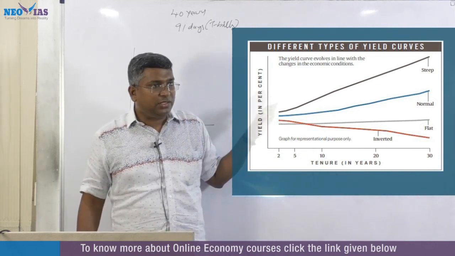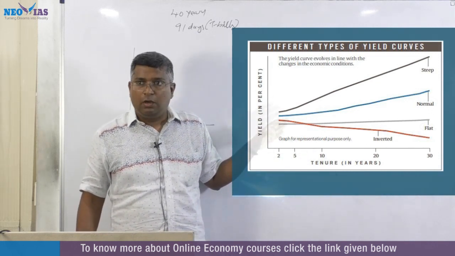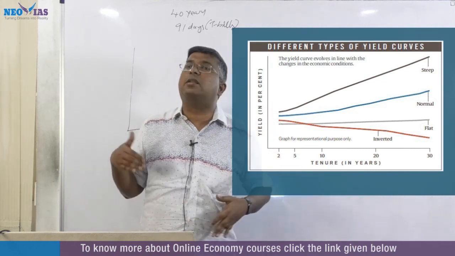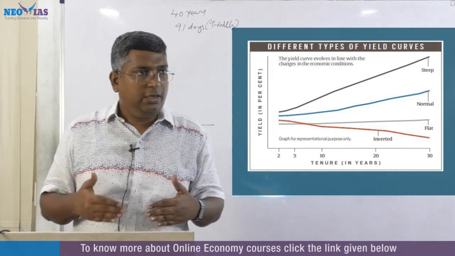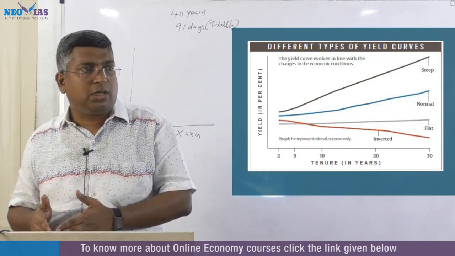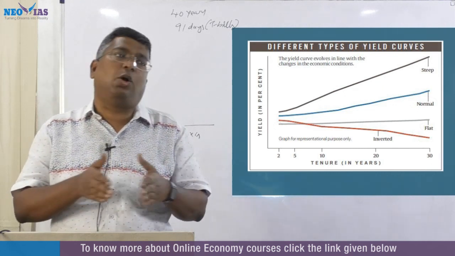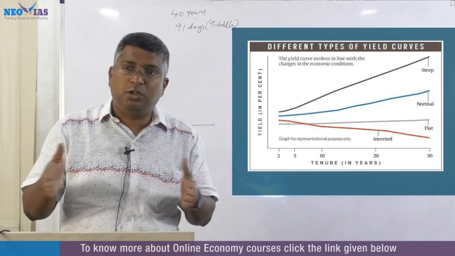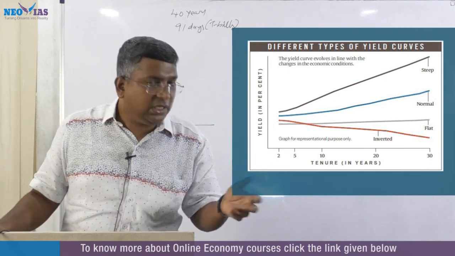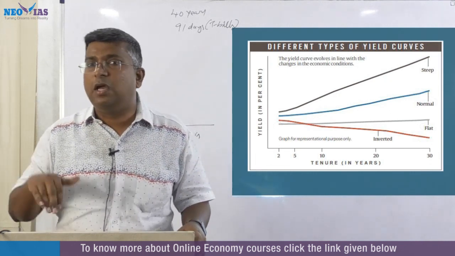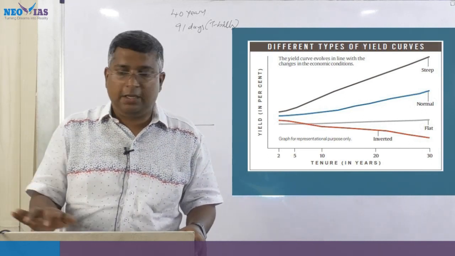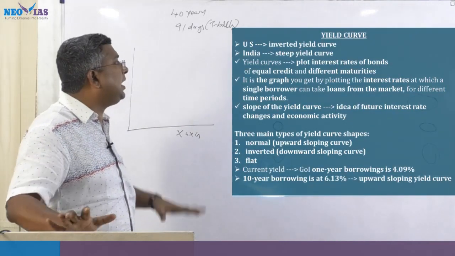If a question comes on the yield curve, how you have to answer is that you have to see the yield of the longest maturity bond as well as the shortest maturity bond. Based on their differences, you will find out whether it is an inverted yield curve, a steep yield curve, a flat yield curve, or a normal yield curve. I will go back. And that's the current affair.